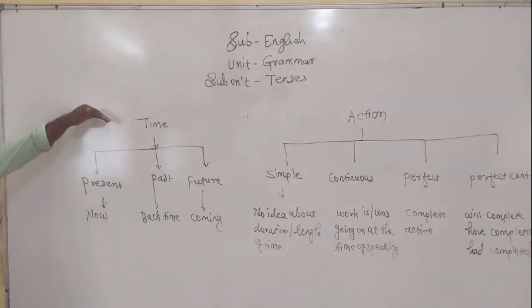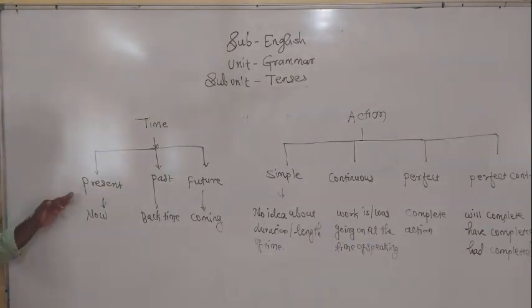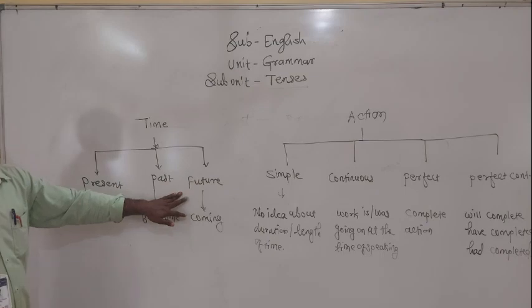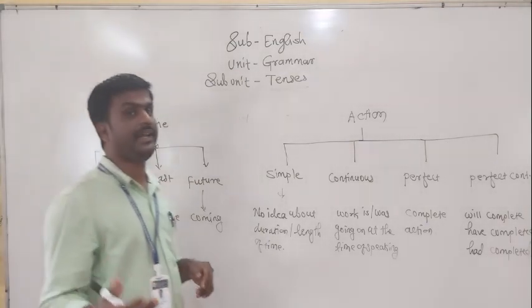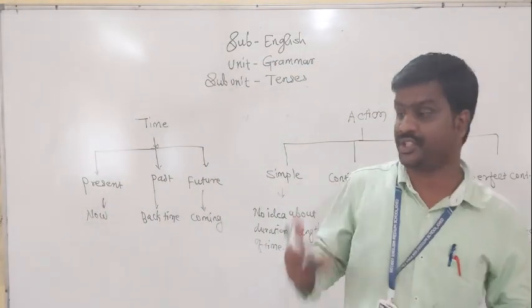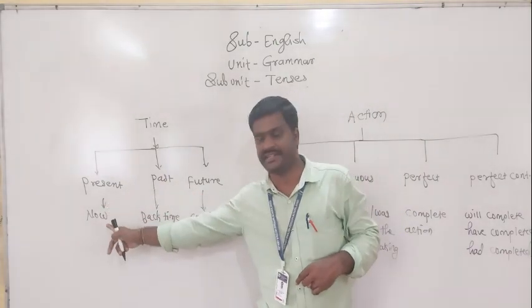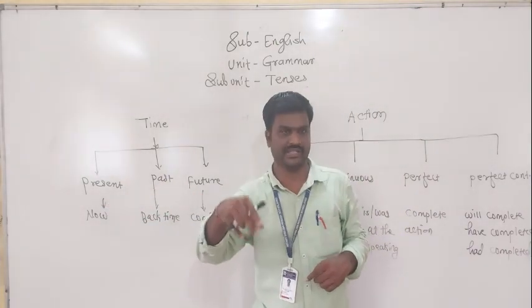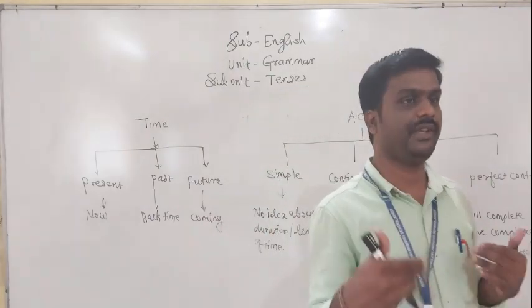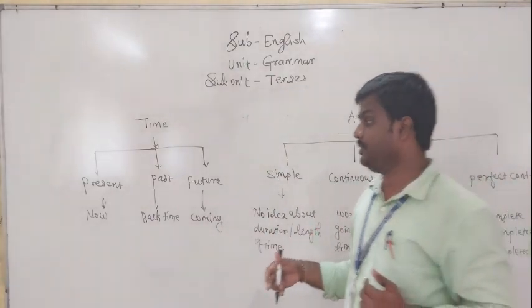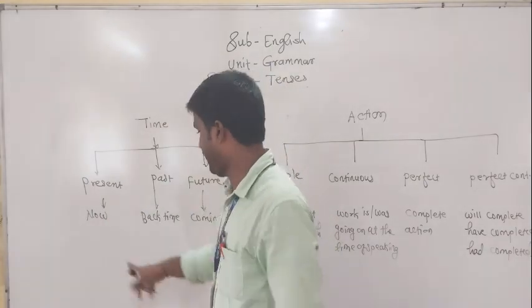According to the time, there are three types of tenses: present tense, past tense, and future tense. Present indicates now. Yes, I am speaking with you, I am talking with you. That means action is going on here. That is present action.